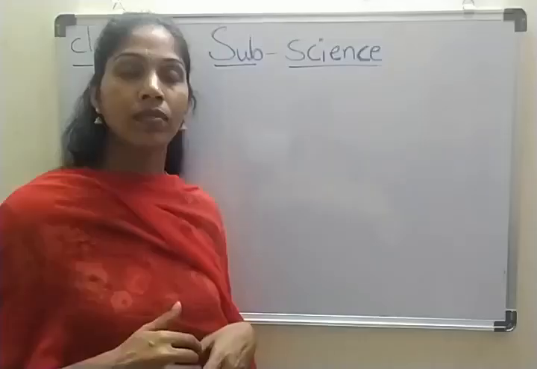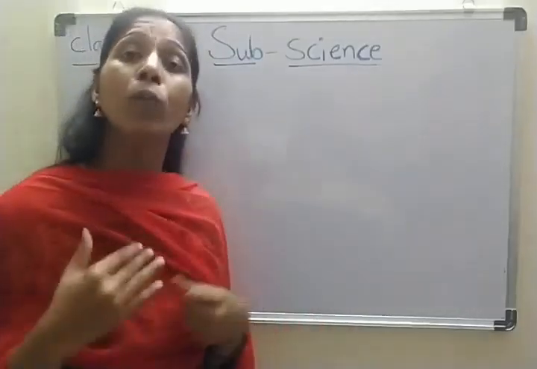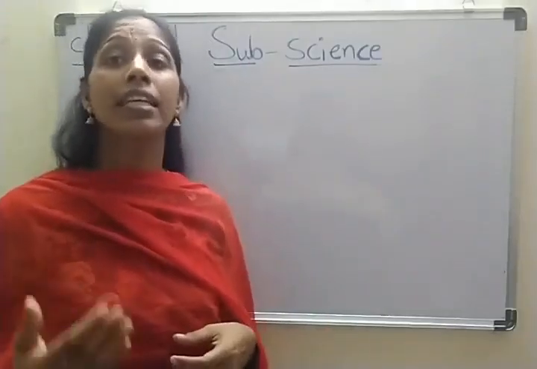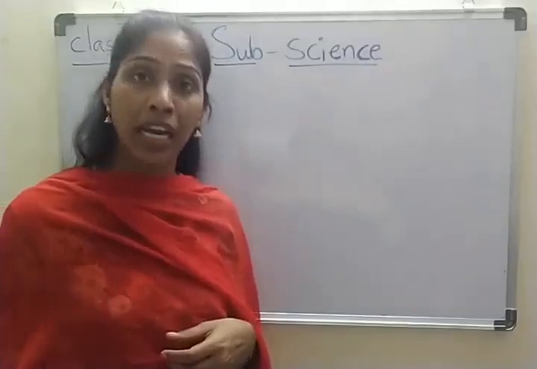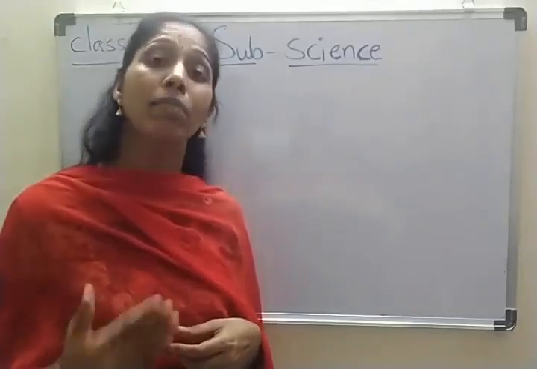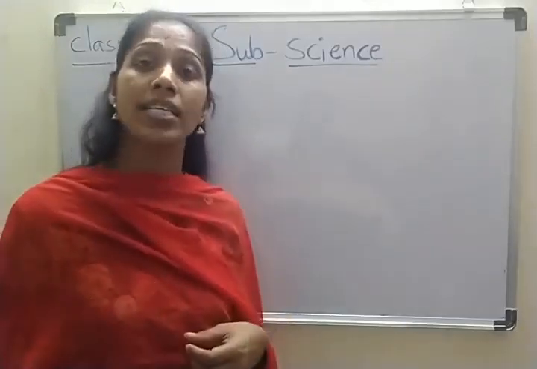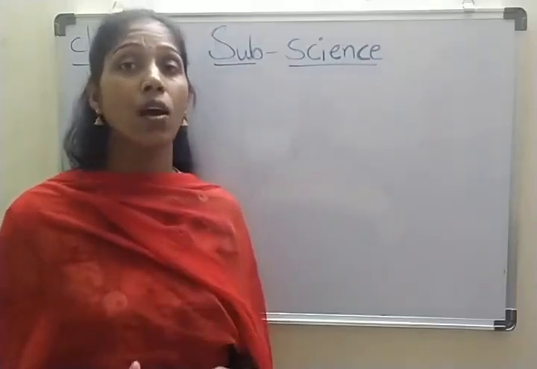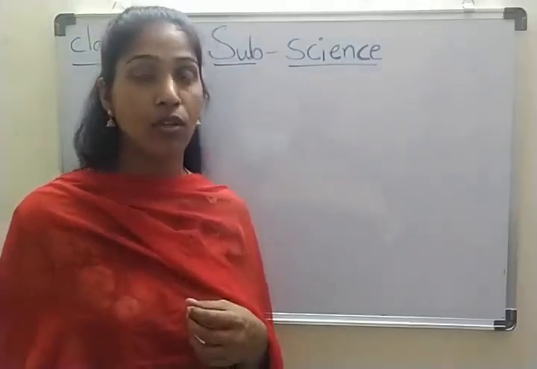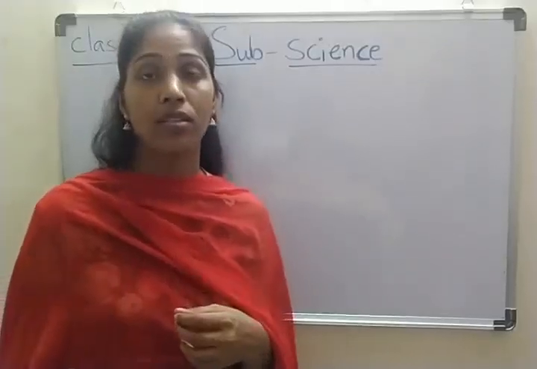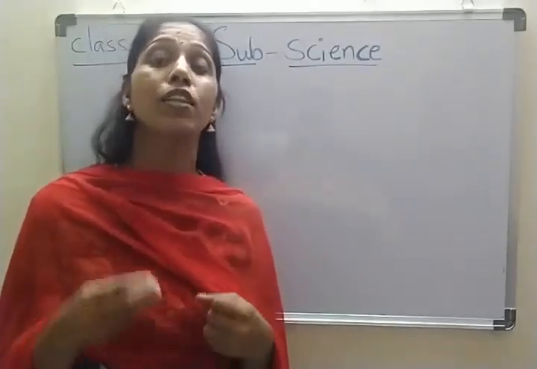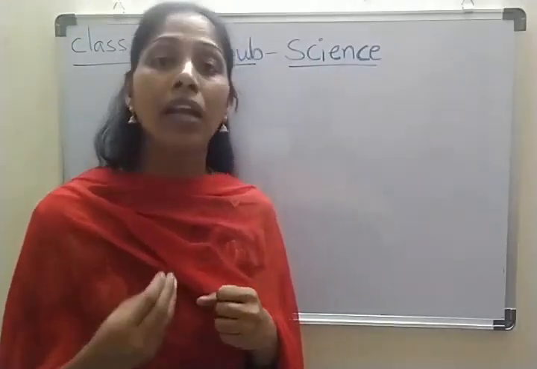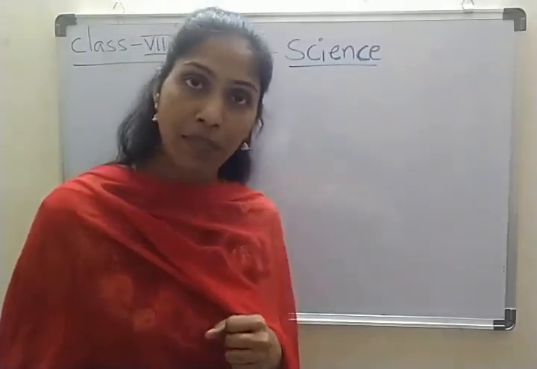Am I clear? So we learned the components of food in the previous class. Our food consists of carbohydrates, proteins, fats, vitamins and minerals. Besides these, water and fiber are also present. So these are components of our food. We call them nutrients. The components present in the food substance can be tested easily through simple experiments. Shall we do experiments? Yes.